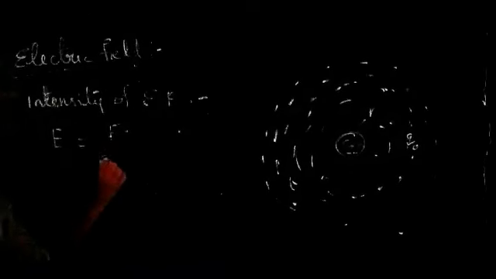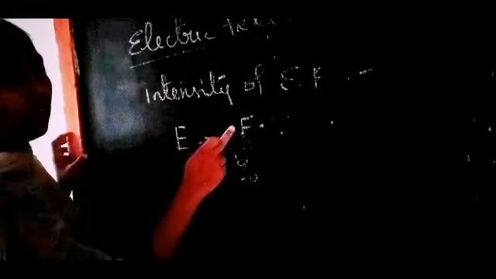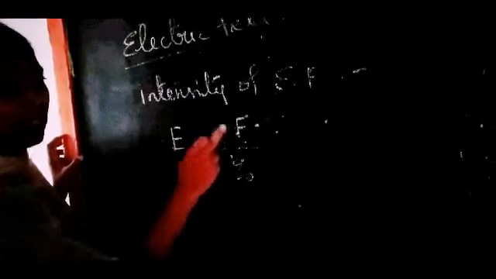This electric field has an intensity, the electric field intensity. This intensity of electric field is indicated by the letter E, which is defined as the force a test charge will experience. So the force experienced by a positive charged particle is called the electric field intensity. Electric field intensity can be defined as force acting per unit positive charge, F by Q.